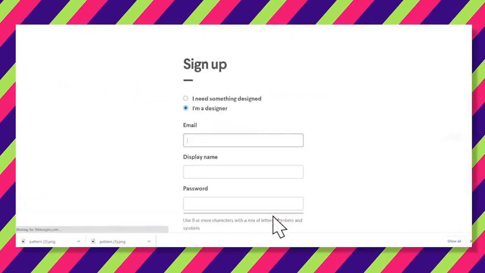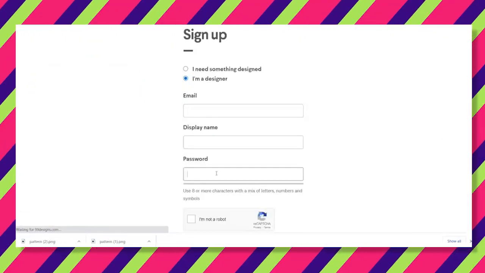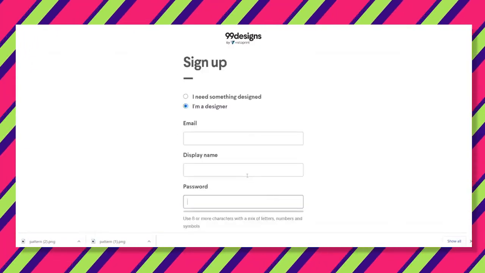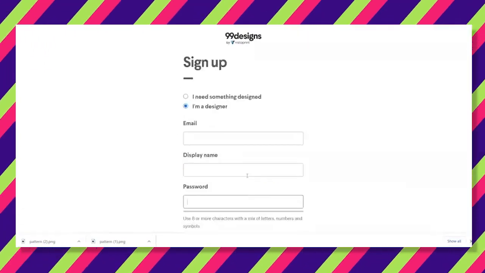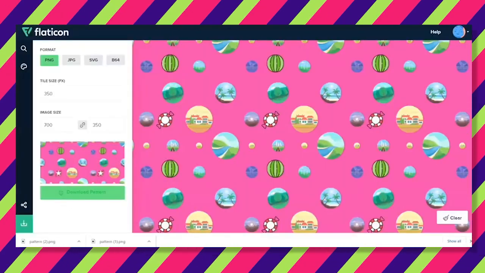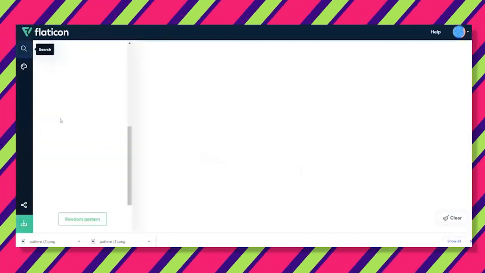Once the page pulls up, click on the Apply Now button. It should bring you to a page that you need to fill out your personal information for your account. Make sure you click on the I'm a Designer button at the top before submitting your application. Once you submit your application, you can upload as many designs as you want at any time of the day from anywhere in the world and earn real money.